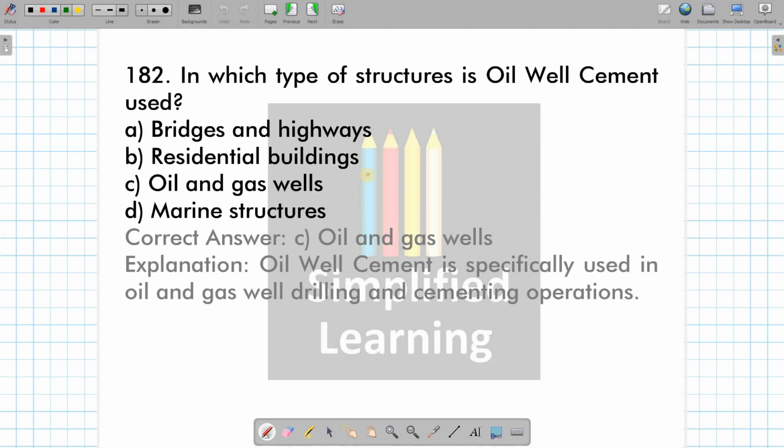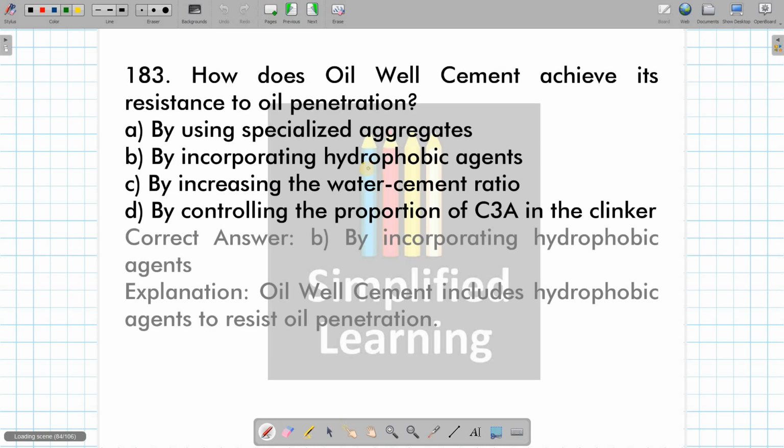Then in which type of structure oil well cement is used? This cannot be more obvious. The answer is oil and gas well. Where oil penetration is the possibility, we are going to use oil well cement. Okay, oil well cement means it is going to resist the entry or seepage of oil inside the structure. Thus, it is being called as oil well cement.